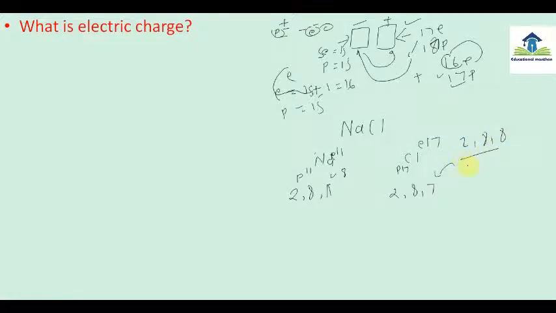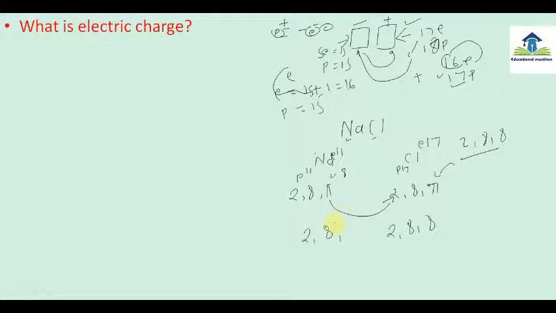Okay, 2, 8, 8 will be there, but it has one lack of electron, and here one electron is extra. So if these two things, sodium and chlorine, are brought closer to each other, then what happens? One electron will be moved to the chlorine, and here it becomes 2, 8, that is, it becomes stable, and here also 2, 8, 8. 7 becomes 8 because one electron is gained.